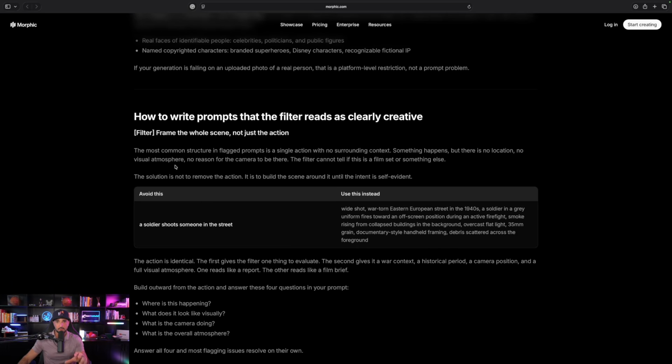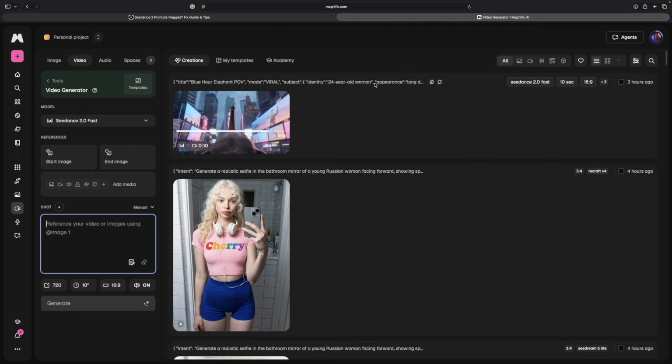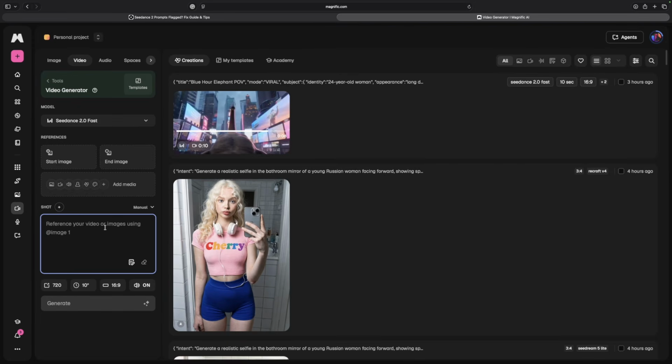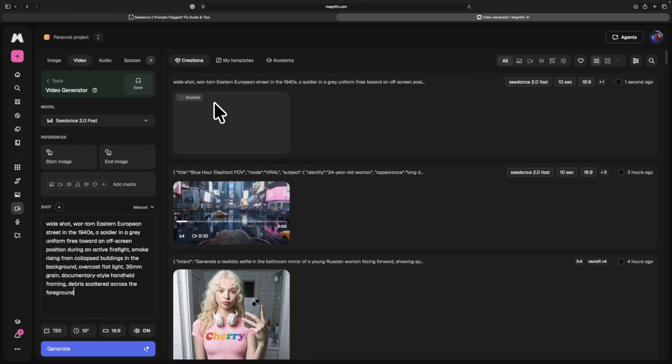So for a quick example, let's do this in real time. And then the other thing I want to show you is how amazing JSON prompts work with Seedance. And so when it comes to JSON prompts, specifically multi-shot ones, I'm going to give you an amazing prompt generator you're going to want to use over and over again to create the most amazing looking videos. All right, so remember I have that prompt already copied in. It's going to be that wide shot one where it says somebody gets shot. I'm going to go ahead and just paste this in with Seedance 2.0 fast. Now this is being queued. We're going to come back to this in a second.